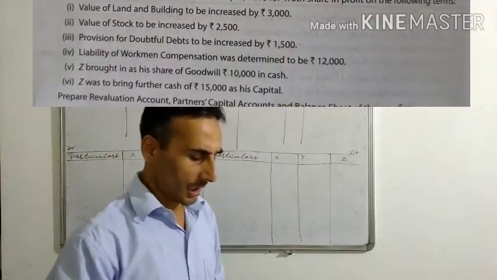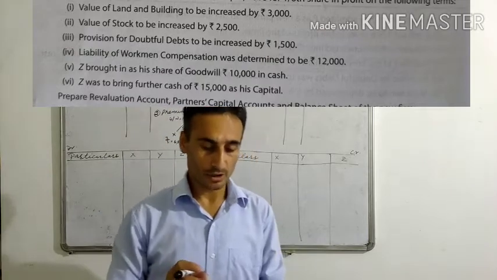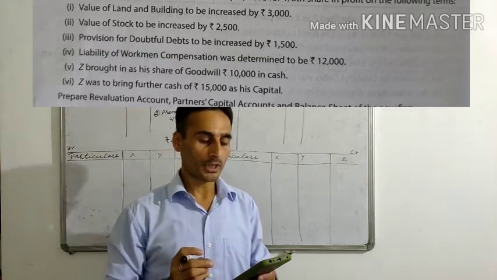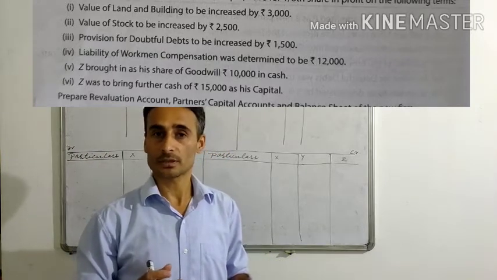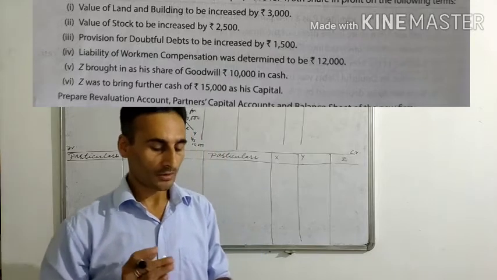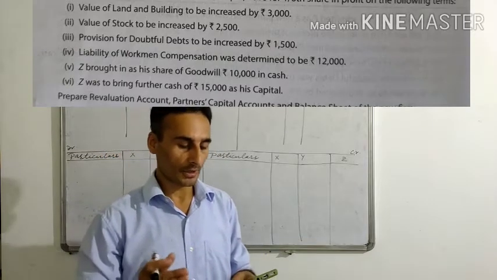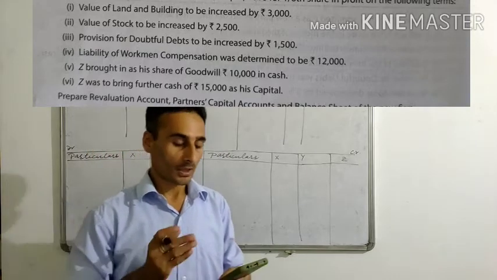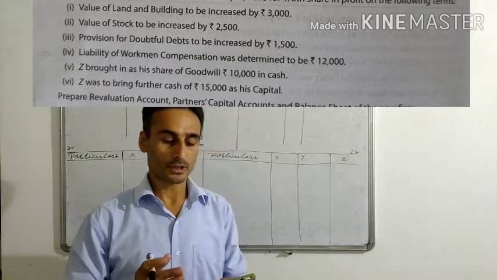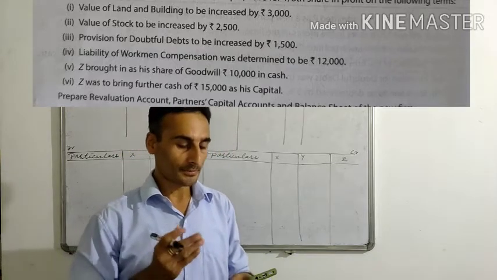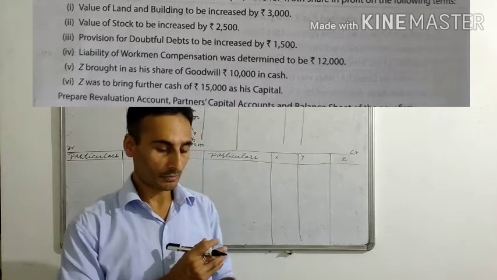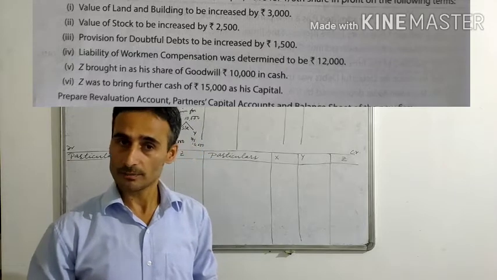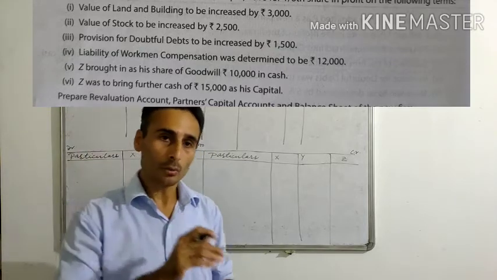Now, after that, let's go to the adjustment here. In the adjustment, what are the things given? Number 1, value of land and building to be increased by rupees 3,000. Value of stock to be increased by 2,500. Provision for doubtful debt to be increased by 1,500. Liability of workmen's compensation was determined to be 12,000. Z brought in his share of goodwill, which is the premium we just took. Z was to bring further cash of rupees 15,000 as his capital. Okay, these are the adjustments given to you along with the balance sheet.